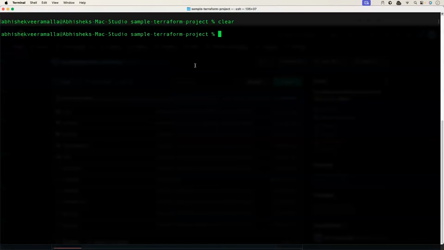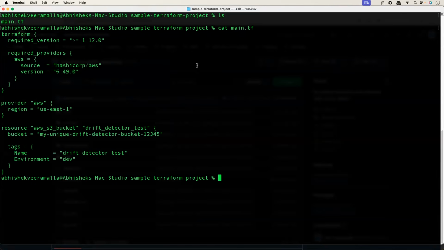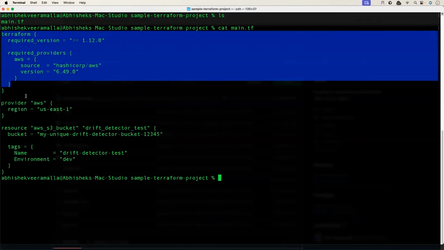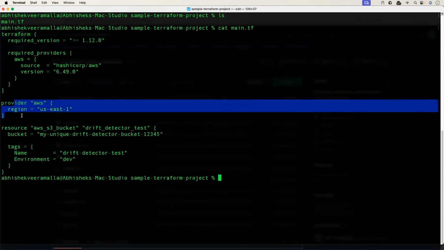Okay, so I have this terminal. There is a sample Terraform project in here. You can see the main.tf file. Let me open this for you. So the main.tf file has the Terraform block, and then it has the provider as AWS. My AWS credentials are already configured, so we don't have to do that.